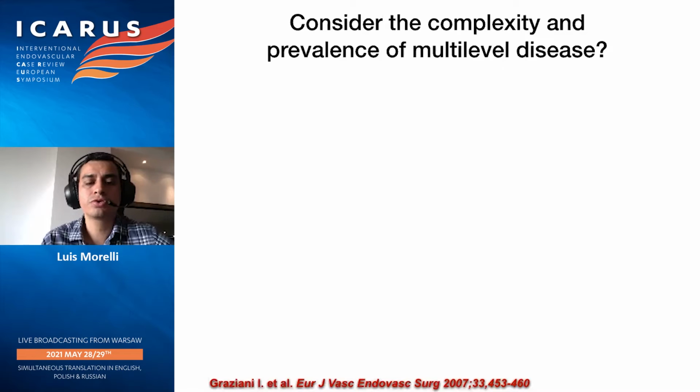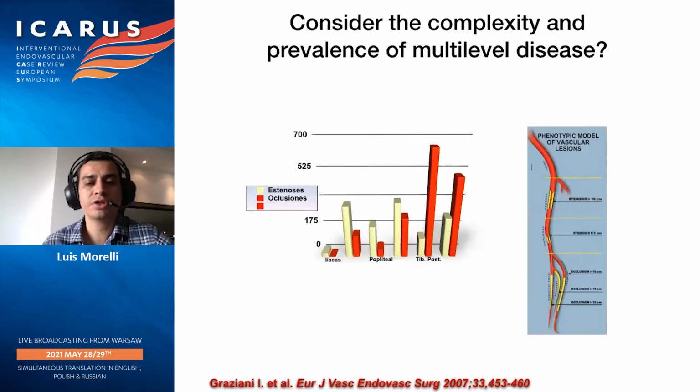So the first thing I will do is try to expose how complex and how prevalent multi-level disease is in our patients. That has been published by Dr. Graziani in 2007 with a very nice paper. He found that in almost 1,000 of his patients, there were long occlusions in the tibial arteries and long stenosis also in the femoral popliteal arteries.